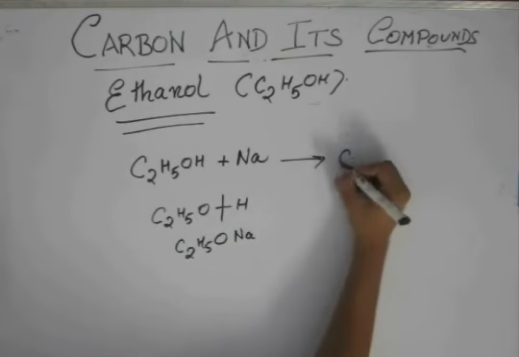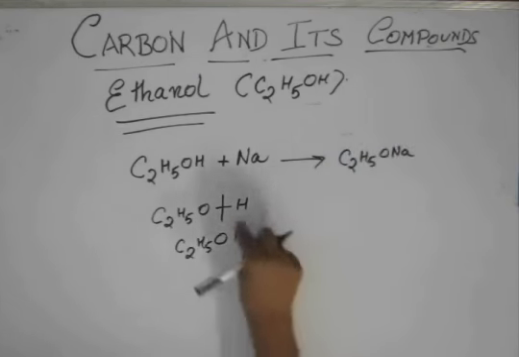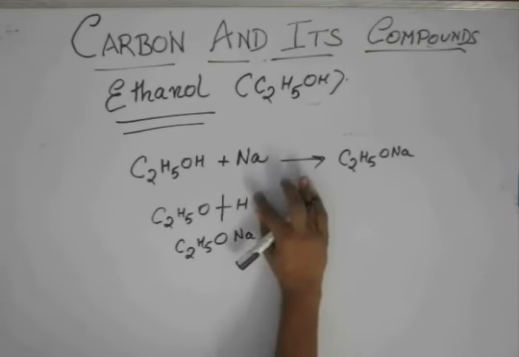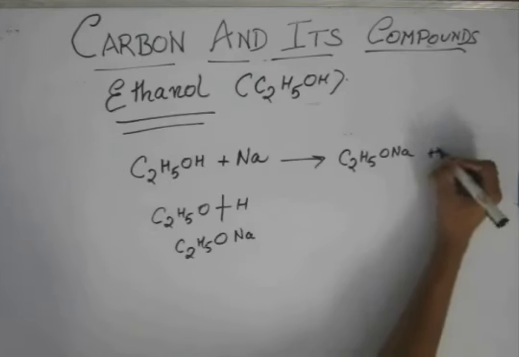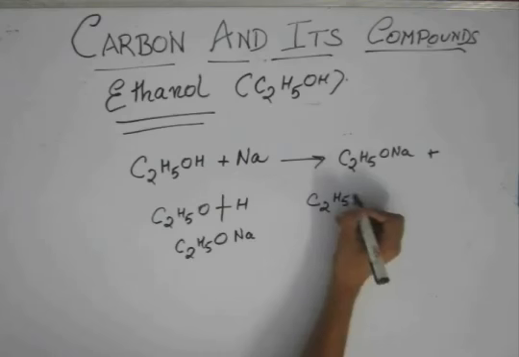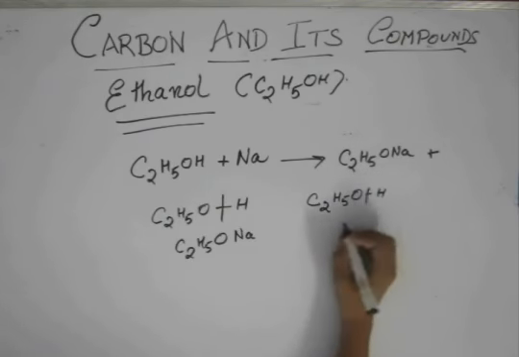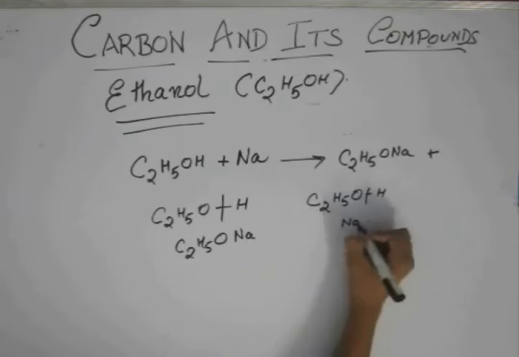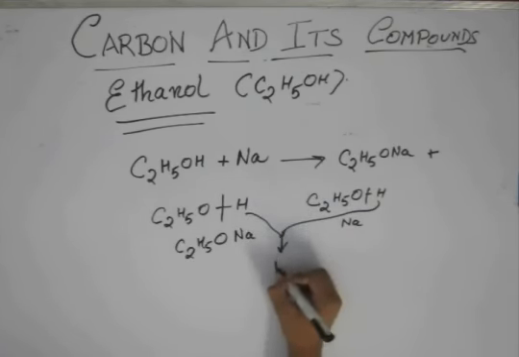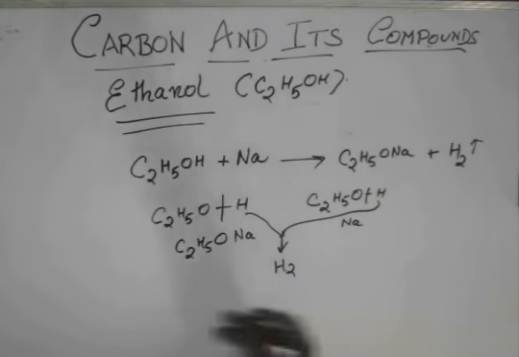So this basically produces C2H5ONa and one atom of hydrogen, but one atom of hydrogen is not stable, so basically it has two atoms, and these two atoms which are released form hydrogen gas, and hydrogen gas is evolved.